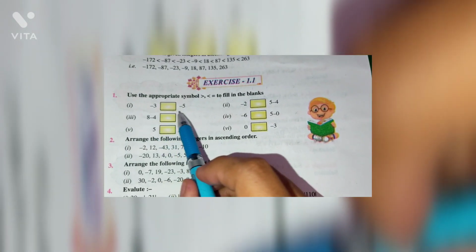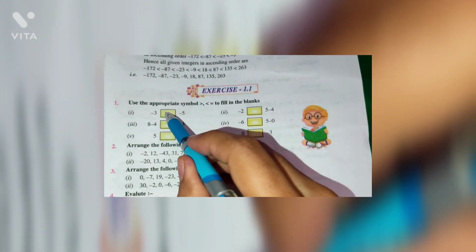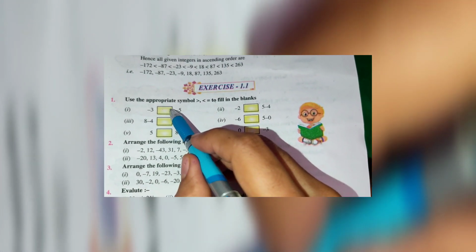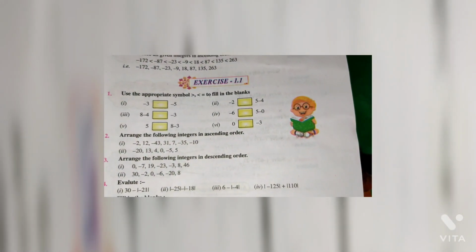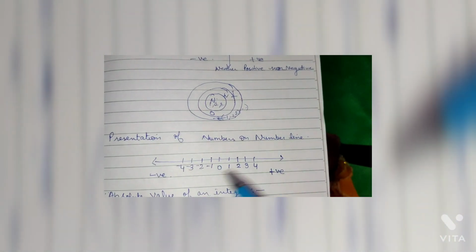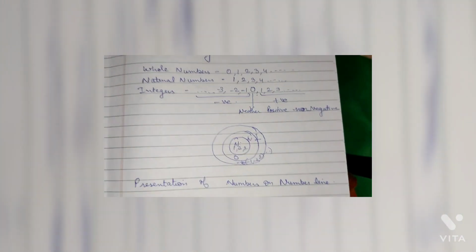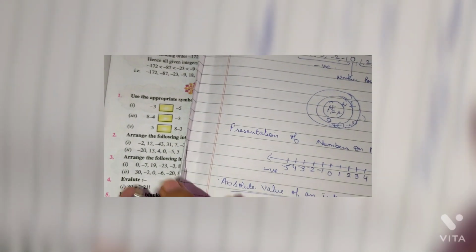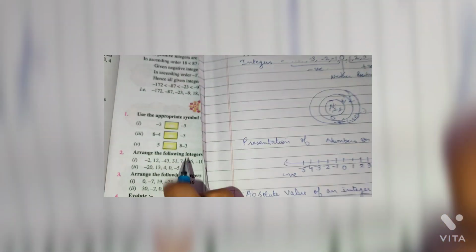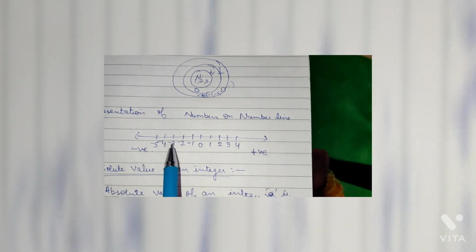Next is worksheet 1.1. Here we have to put the symbol greater than, less than or equal to. Here the first sum is -3 and -5. We have to find out which number is greater. For this we will see the number line. Numbers going from left to right go on increasing on the number line. So we will find which is on the left side and which is on the right side.